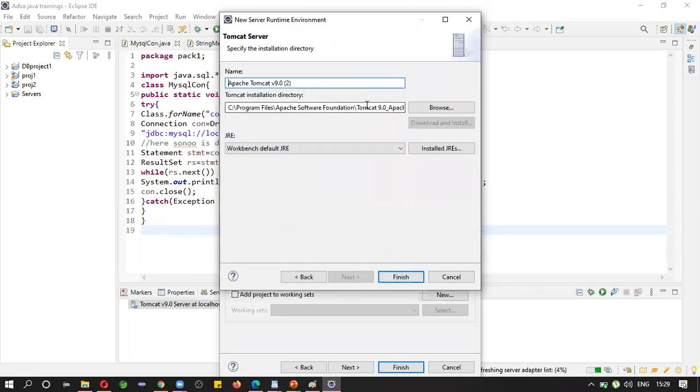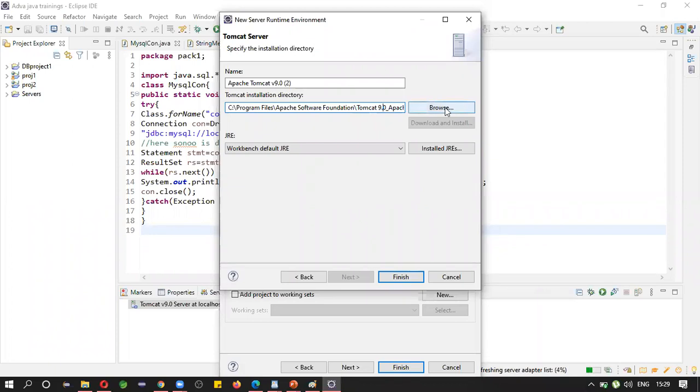Now you need to provide where your Tomcat resides. It has already found our Apache Tomcat: Program Files, Apache Software Foundation, Apache Tomcat 9. If you have many versions, you can take multiple versions, right?